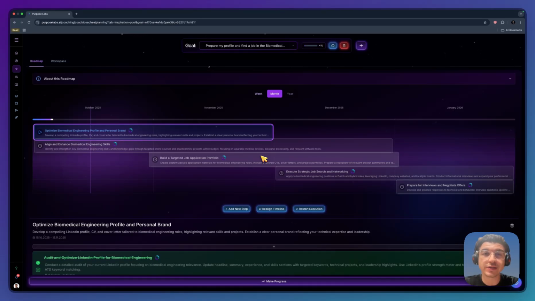Welcome to your planning dashboard. This is the space where you can define clearly your goals and get personalized step-by-step roadmaps of how you can achieve them based on your budget, location, current skill set, and many more parameters that are unique to you.